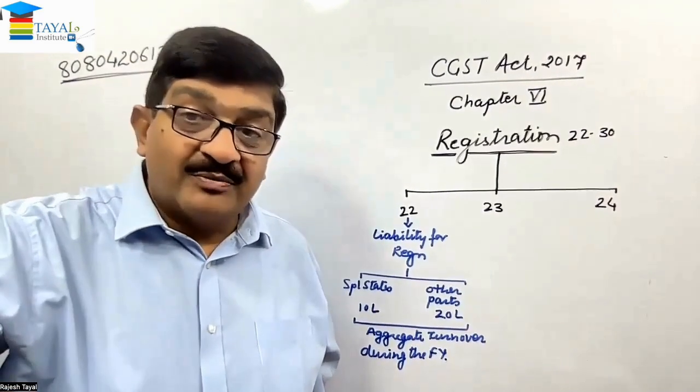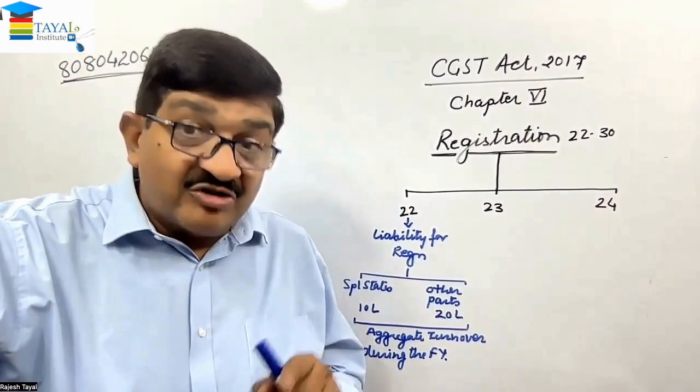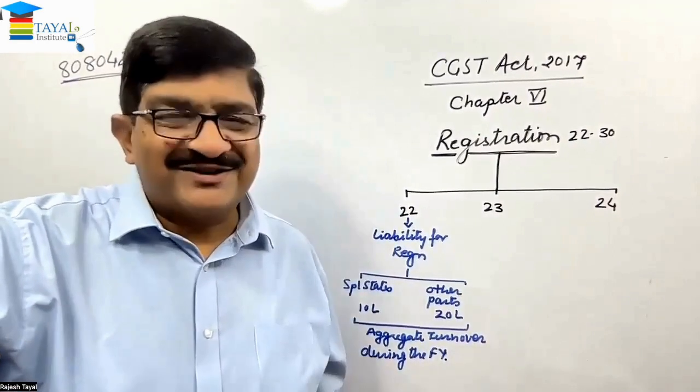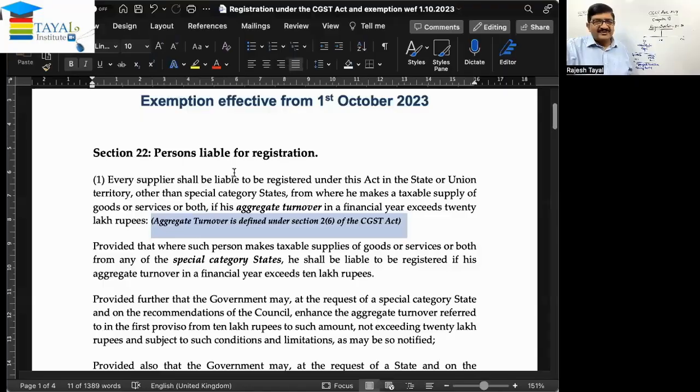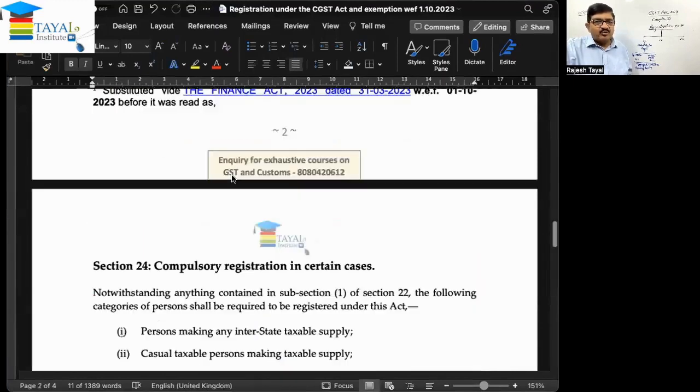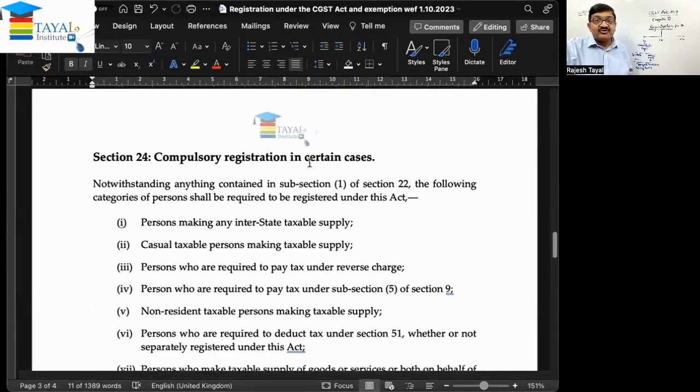Now from here, I'll take you to section 24. We'll come to 23 later. So from 22, I'm taking you to 24. This is compulsory registration in certain cases. I'm writing here, this is compulsory registration. I'll show you the board a little later.